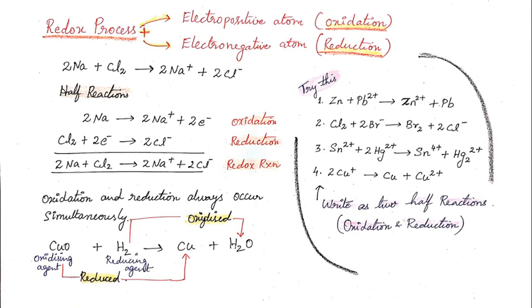Okay. So out of these three types of bonding, electrovalent bond, covalent bond and coordinate bond, we have completed the first one, that is the electrovalent bond. In the electrovalent bond, we have learned how the bonds form, definitions, conditions, examples, and the structure of orbit as well as the dot structure. Also, we learned about the redox process. Here is a small homework for you. Try this and write the workup and split into half reactions, oxidation reaction, redox reactions for each one of them. Okay. Thank you.